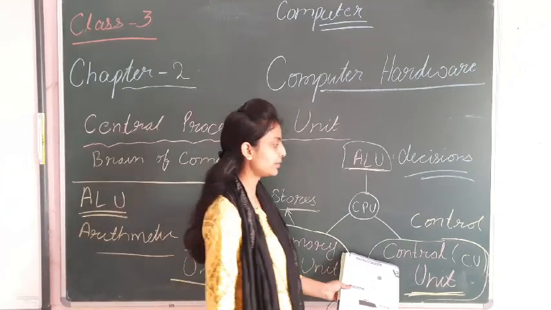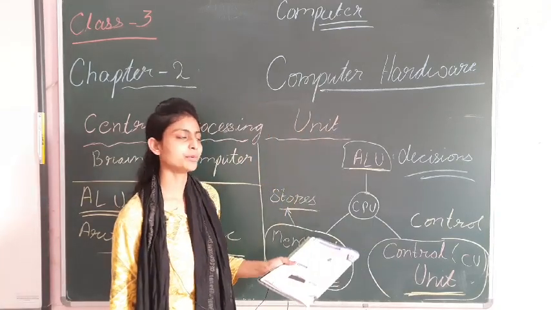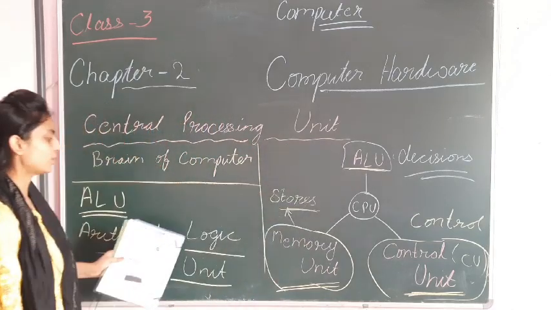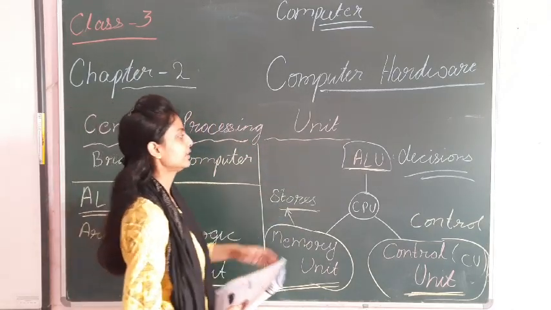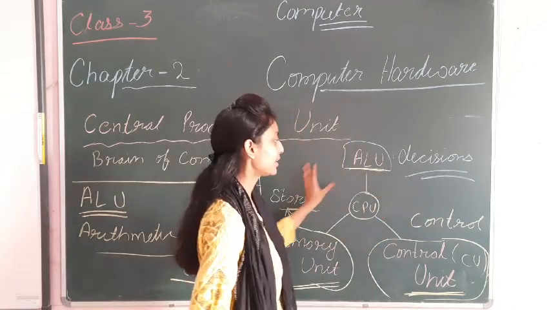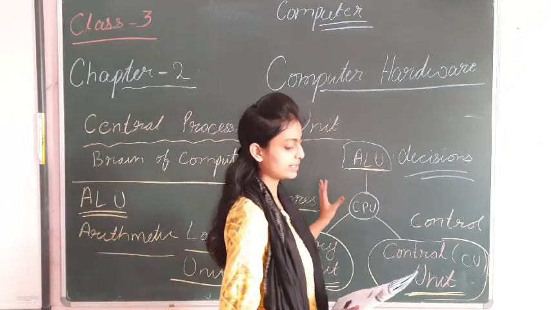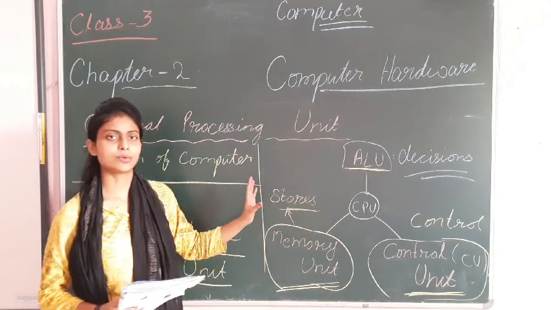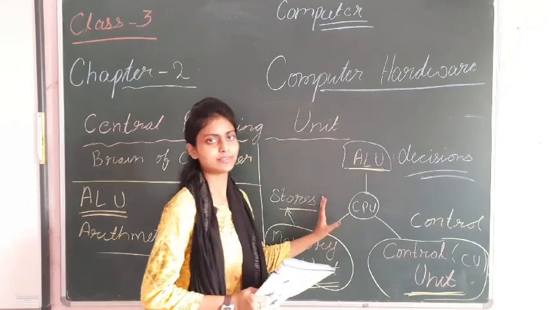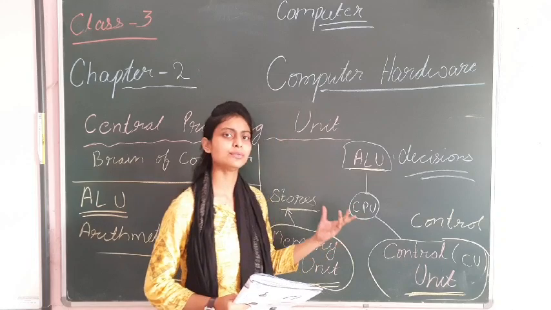The control unit controls whatever operations are done on the computer. And the ALU, arithmetic logic unit, takes the logical decisions. They all work in a combined state in the CPU. CPU consists of all these three so that it may work, and when these three combine and work, we say that the CPU has done the work.